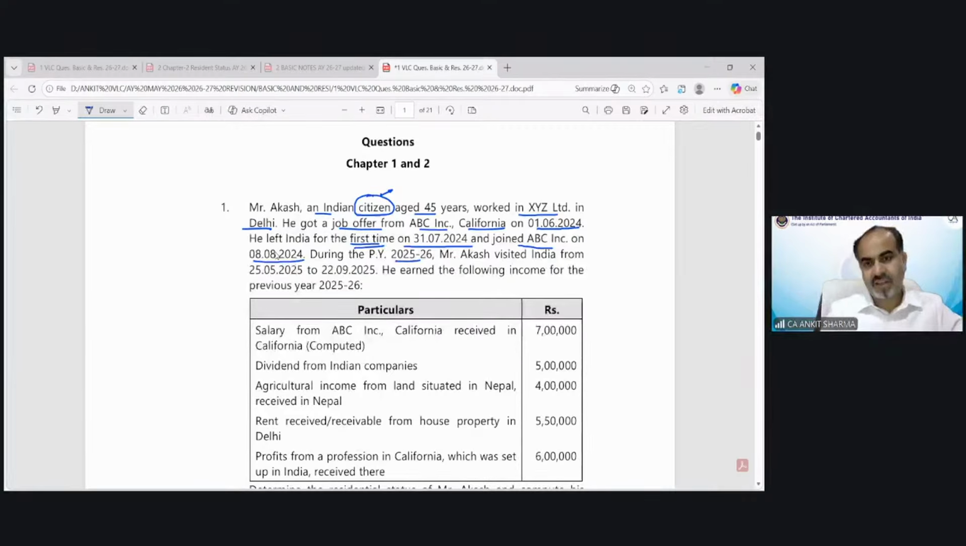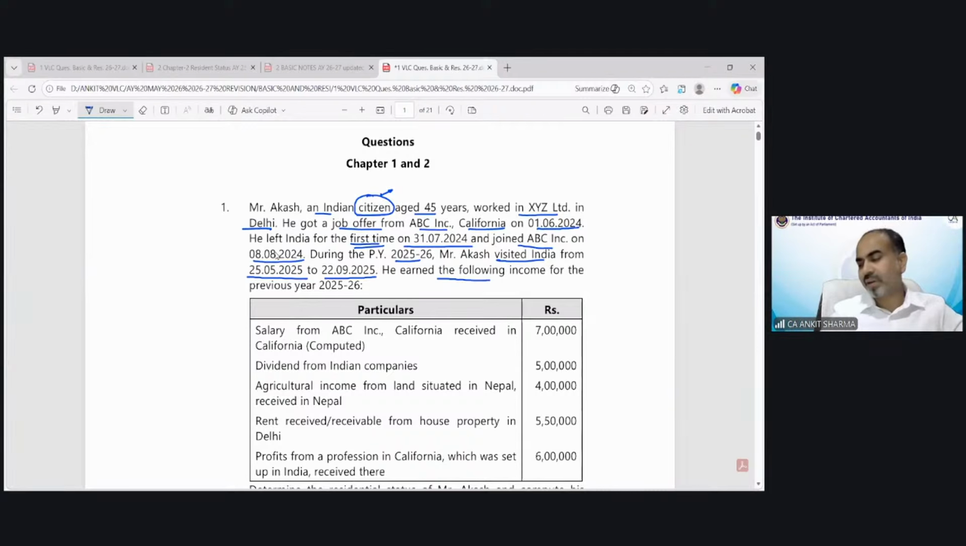During the previous year, Mr. Akash visited India from 25th May till 22nd September 2025. So he's a citizen. He is coming back to India for a visit. Now your brain would definitely tell you that yes, this could be a special case scenario. He earned the following income.